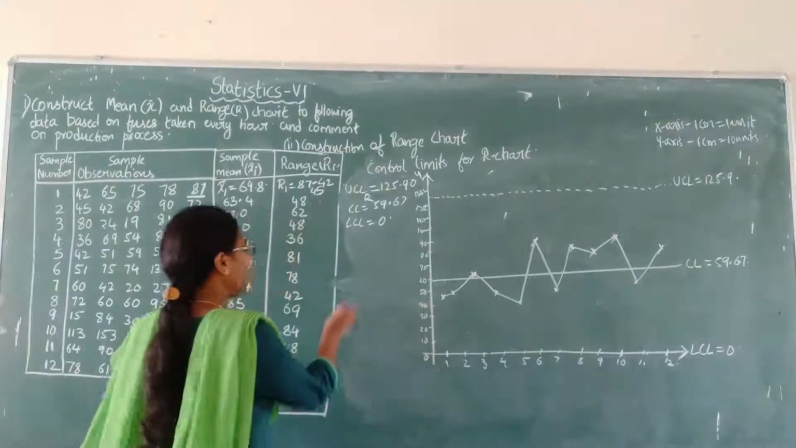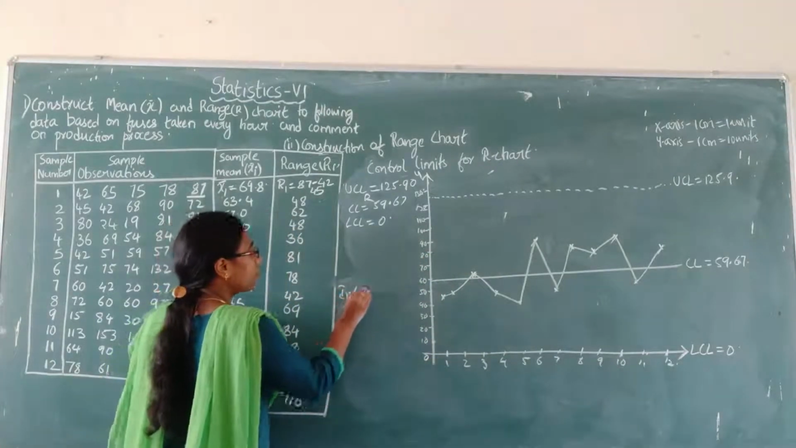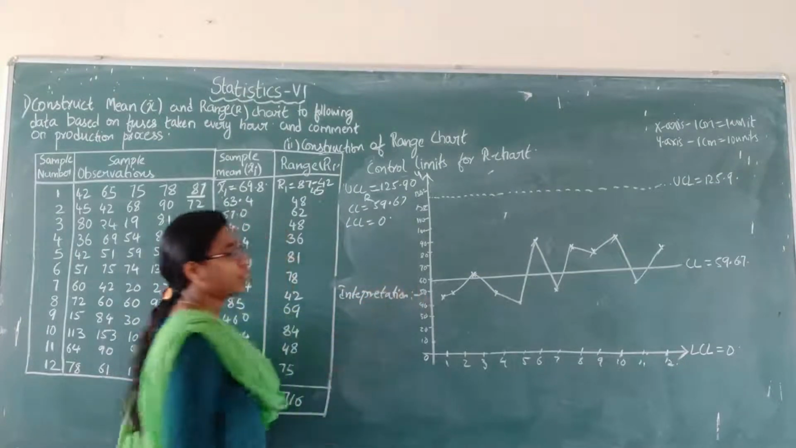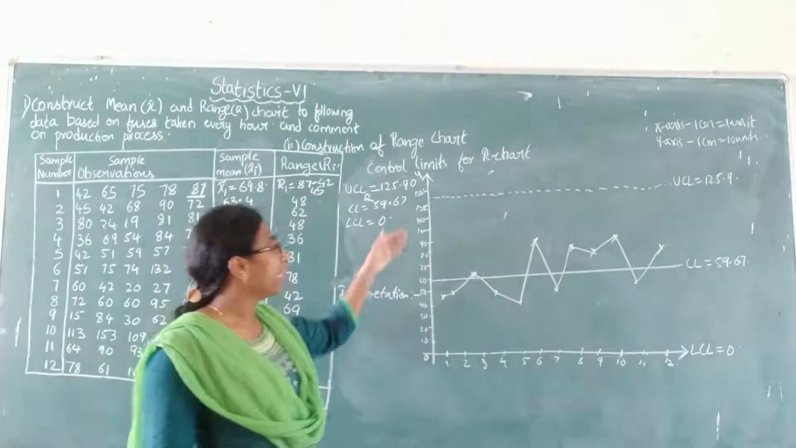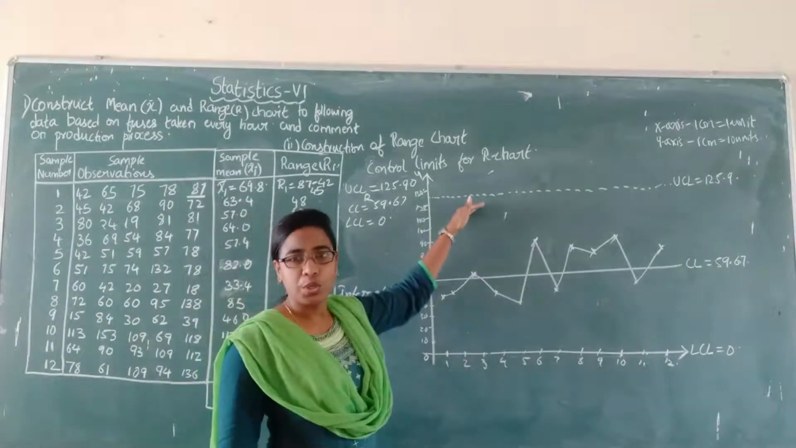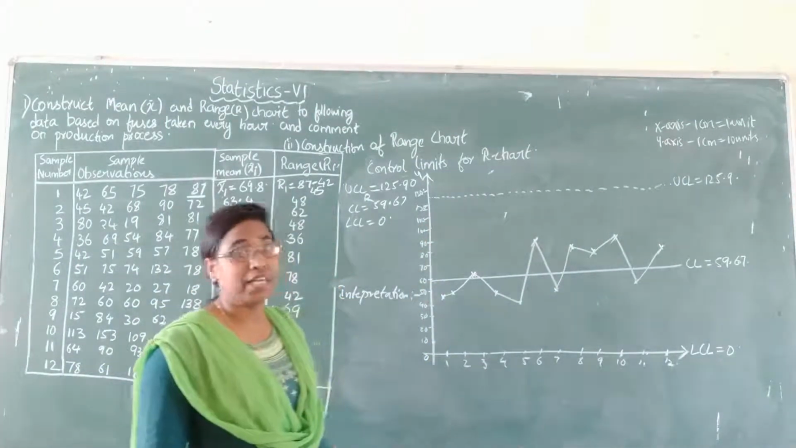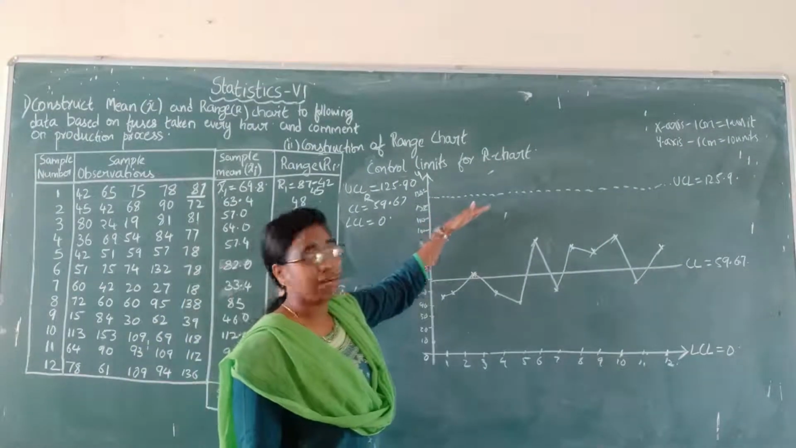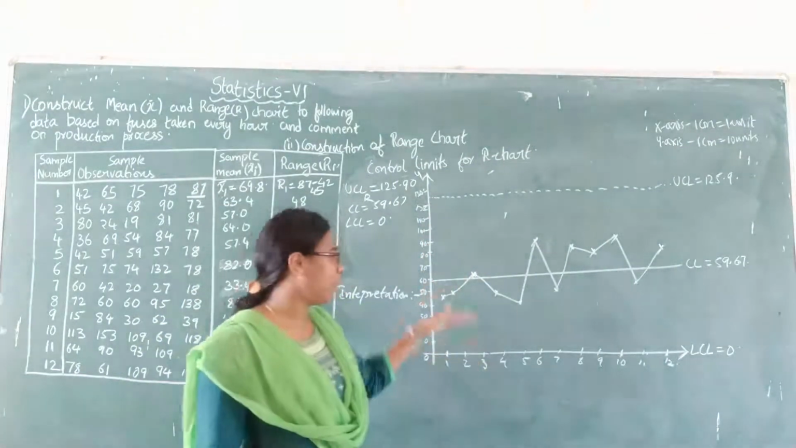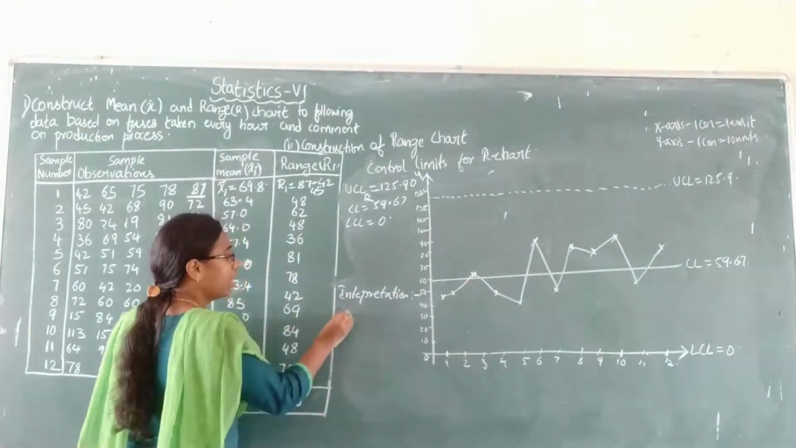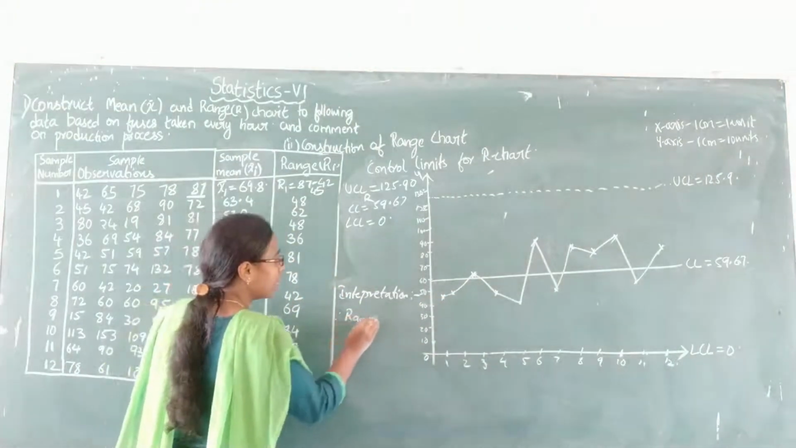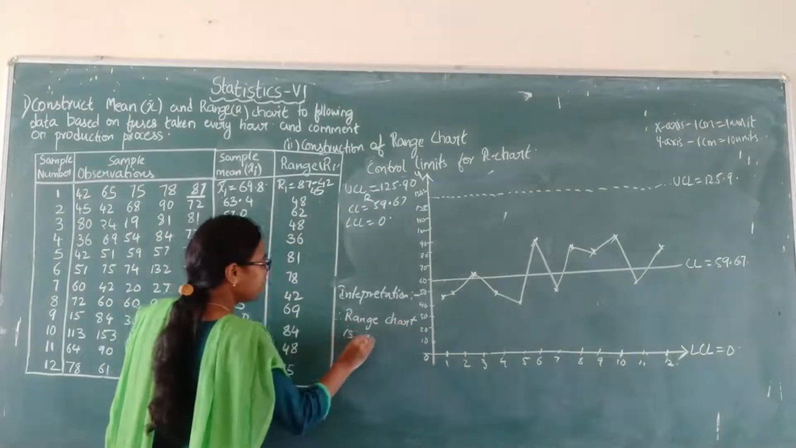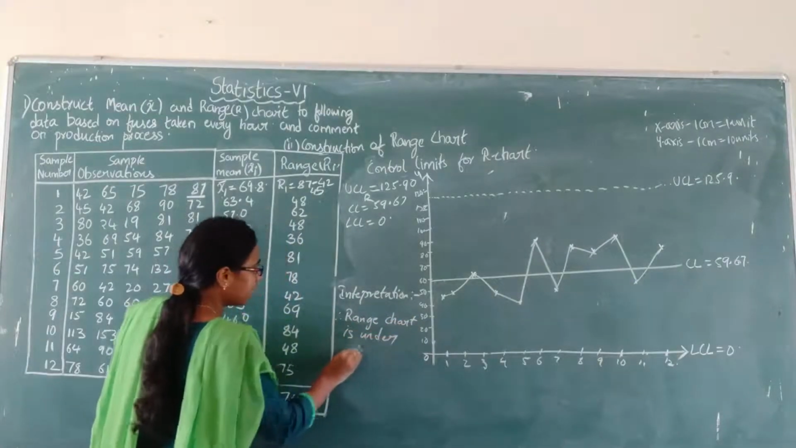Now we will do the interpretation. We have to check whether all the points are below UCL and above LCL. It is very clear from the graph that all the points are below UCL and above LCL. Therefore, the range chart is under statistical control.